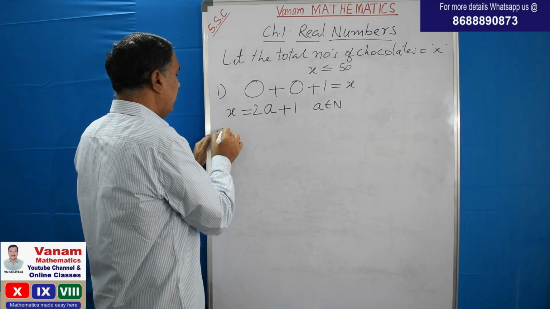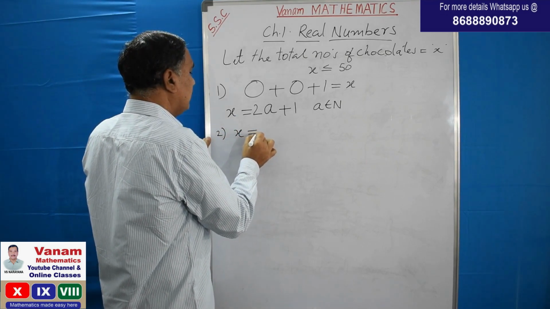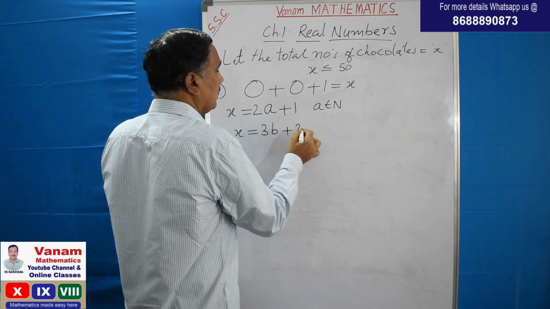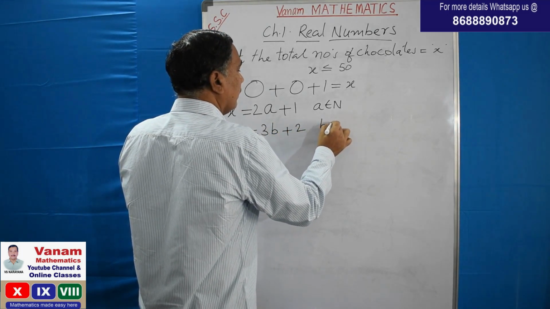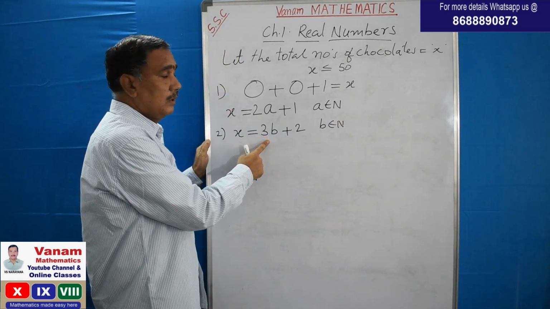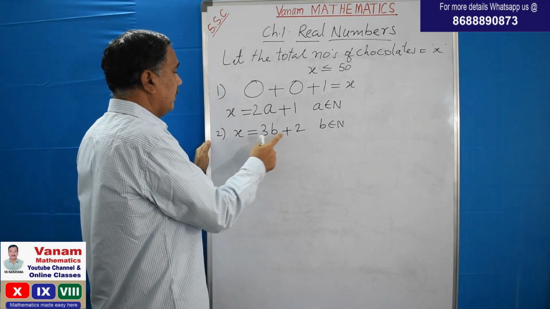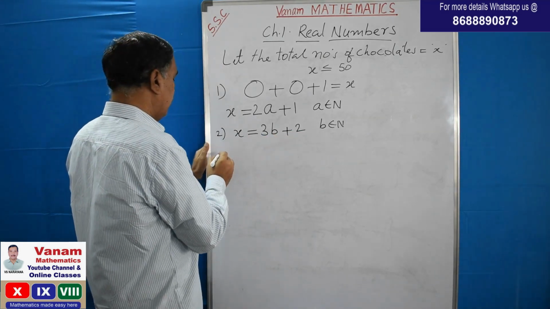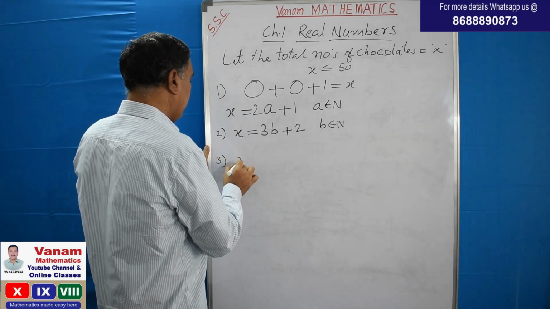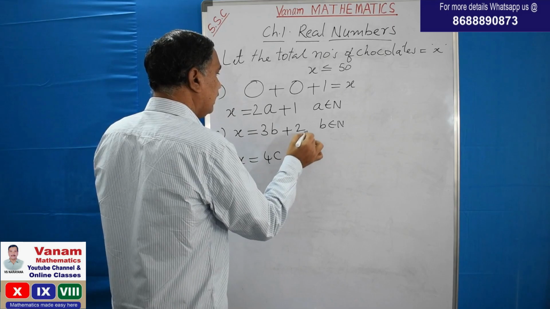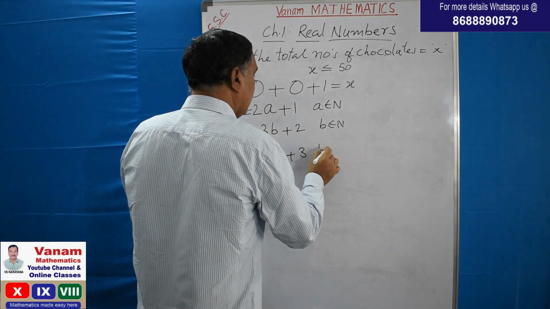And if they were divided into 3 groups, 2 chocolates were left over. That is 3B plus 2, where B is the number of chocolates in each group. And third one, if they were divided into 4 groups, 3 chocolates were left over.